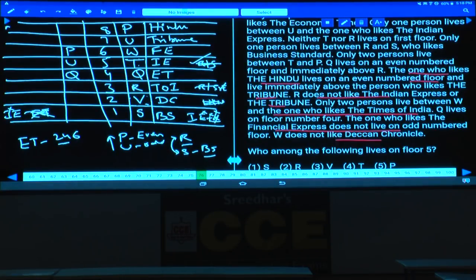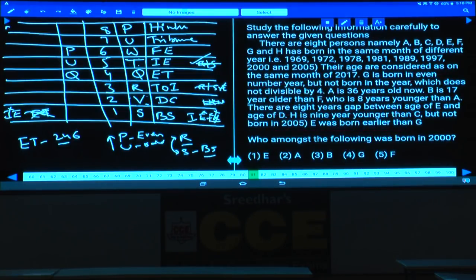There are 8 persons, namely A, B, C, D, E, F, G and H, born in the same month of different years: 1969, 72, 78, 81, 89, 97, 2000 and 2005. And their age is considered as on the same month of 2017. Now what is the base year here? 2017 is the base year, and the years they were born is also clearly given. Now we need to find out the ages of these persons, isn't it? Shall I start with this one, 81 to 85?